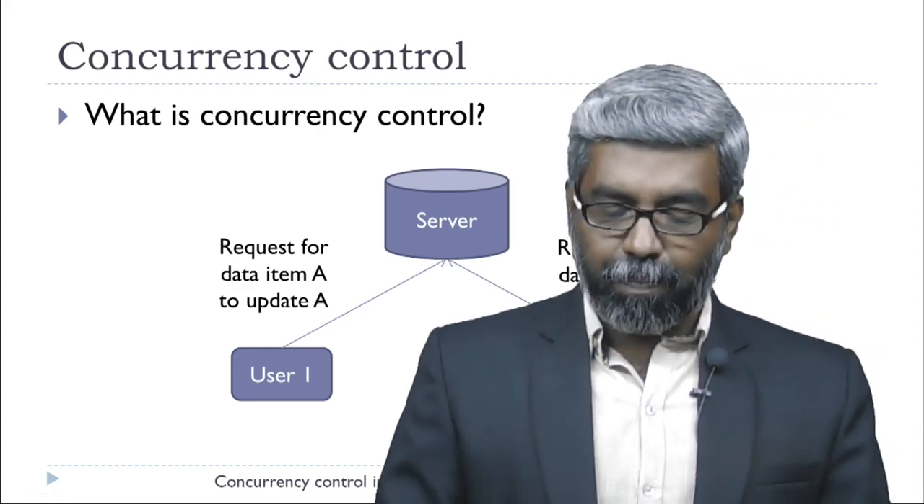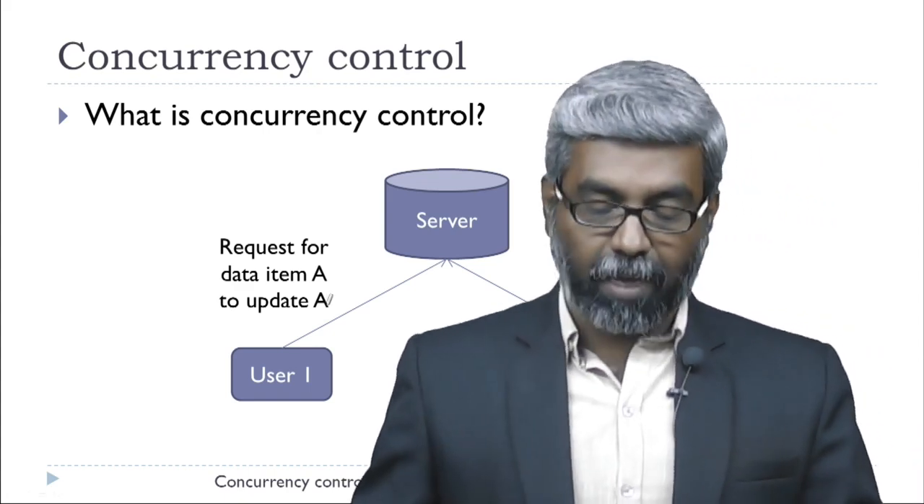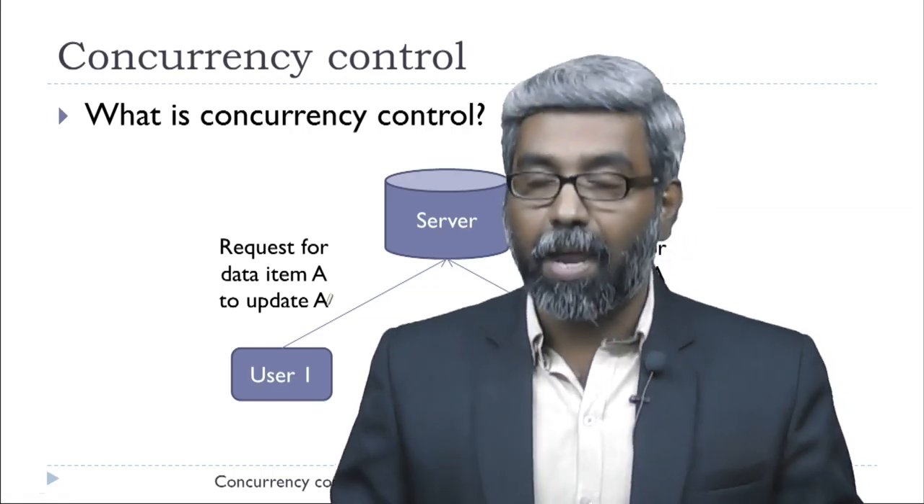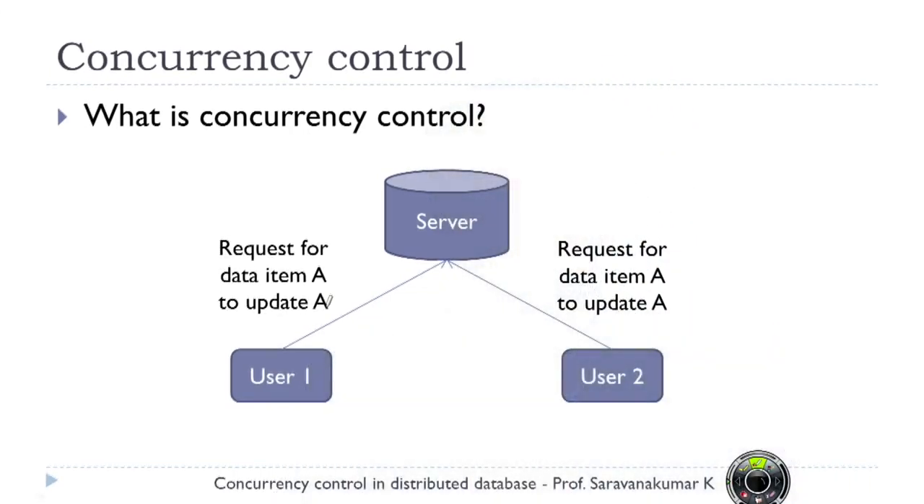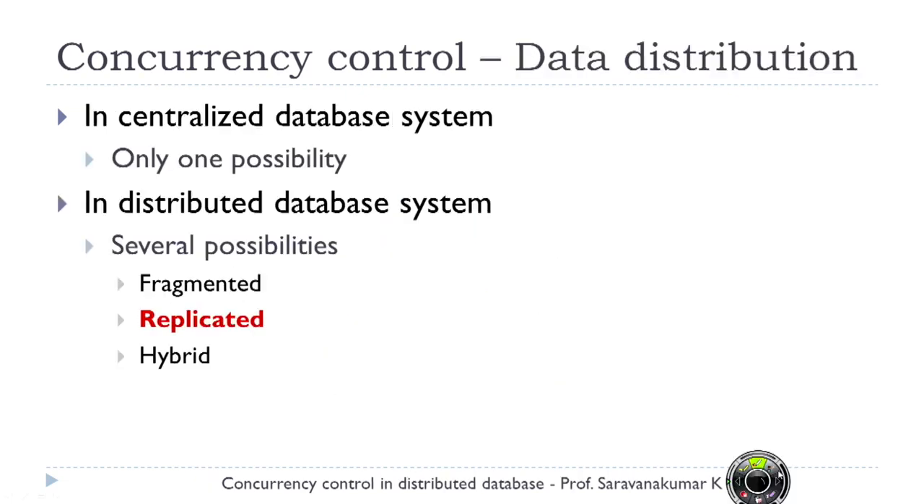Now in this case, if I permit both these transactions to access simultaneously, we may end up with an inconsistent database value. So concurrency control is one of the important concepts in transaction processing. Now how do we do that in a distributed database management system?